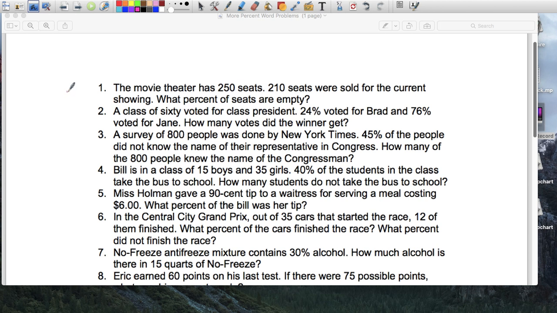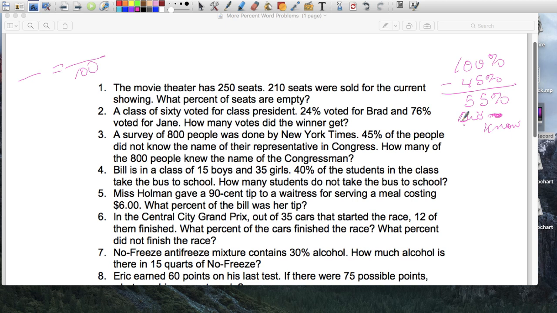So I did this in the beginning to help me out. So how many people knew the name of the congressman? Well, there were 800 people. 45% did not know, which means 55% did know, and that's the percent I'm going to write here. This percent, 55% of 800 knew the name of the congressman. Is there a relationship? Yes, there is. Times 8. Times 8. So 55 times 8. 0, 40, 440. So how many people knew the name of the congressman? 440. So that's 3.